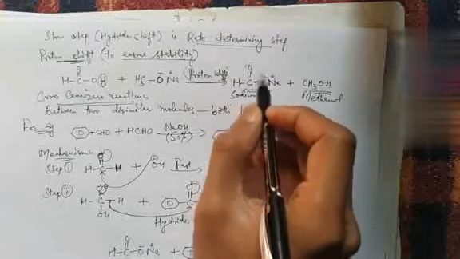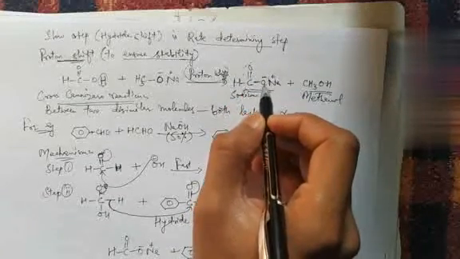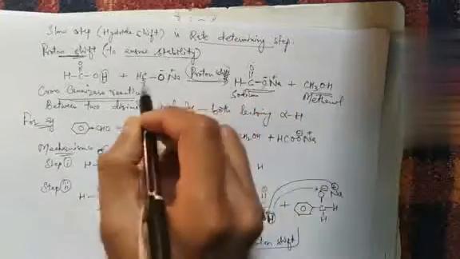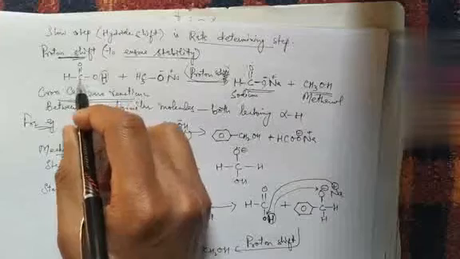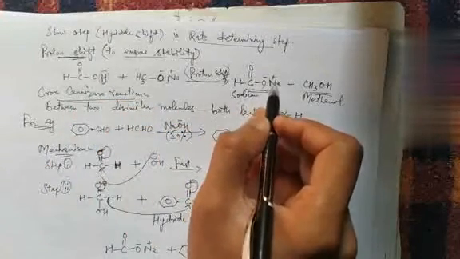Again I am telling you that this is due to the stability reason. Here, the negatively charged oxygen of sodium, this formic acid takes the sodium ion.